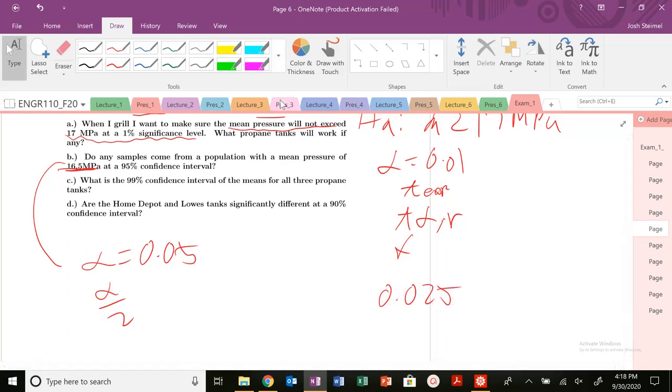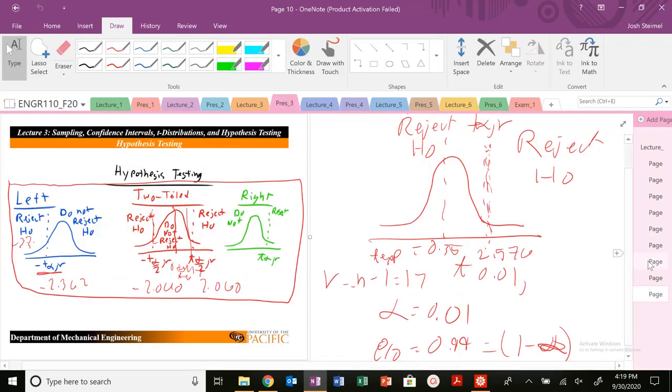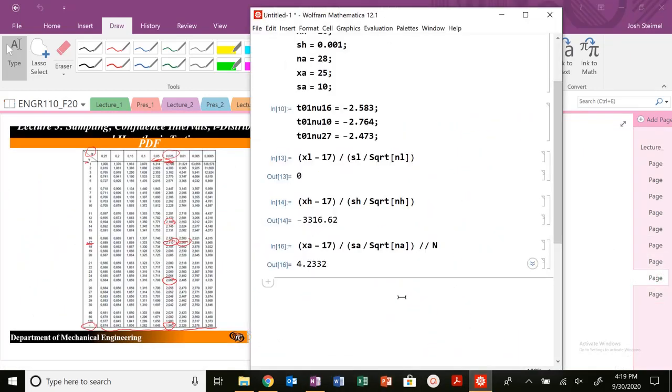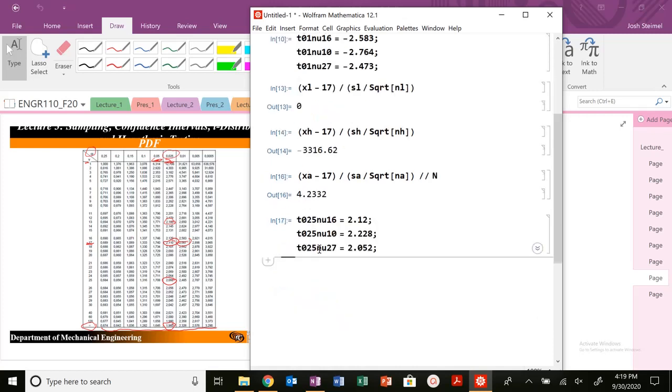So let's go back again to our equation and find those values. I need T of 0.025 with nu of 16 first: 2.12. T of 0.025 with nu of 10 is equal to 2.228, and T of 0.025 with nu of 27 is equal to 2.052. So that's our values right here.